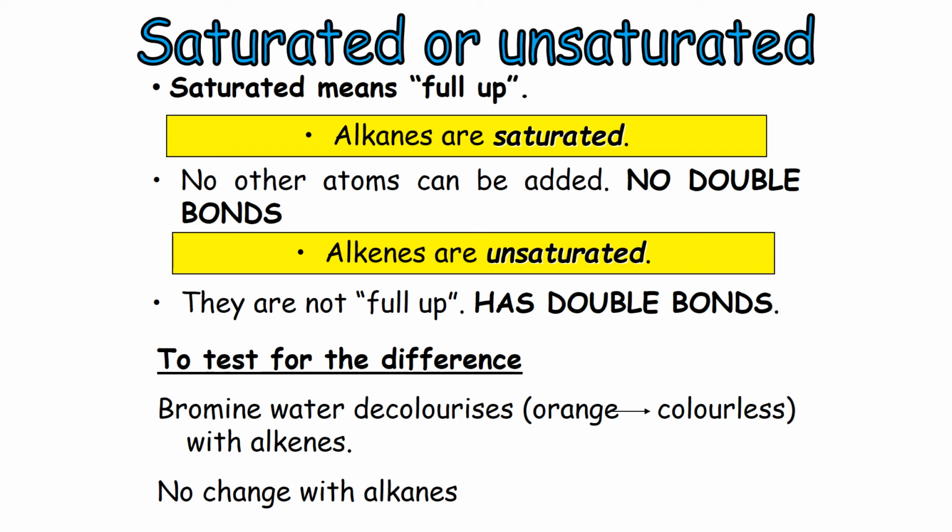Okay, so to test for the difference, you would add bromine water to an alkene. Now, bromine water is kind of an orangey brown liquid, but in the presence of alkene, it reacts with alkenes and it turns colourless. If you put bromine water with alkanes, which are saturated and cannot open up, that don't have any double bonds, there is no change, so it will remain orangey brown. Okay, so that's an important test to remember. You need to know the test, bromine water, and you need to know the colour change. So in the presence of alkenes, bromine water turns from orangey brown to colourless.